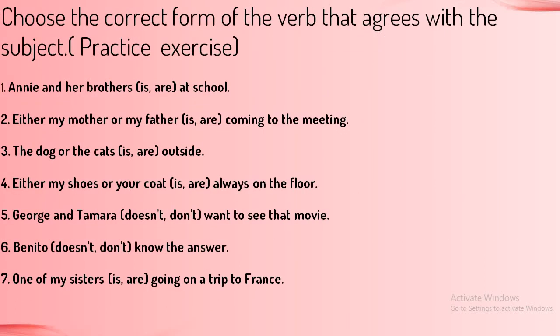I hope the rules are clear to you. Now we are going to discuss the practice exercise. Here we need to choose the correct form of the verb that agrees with the subject. I have given you an exercise here. You must do it on your own.